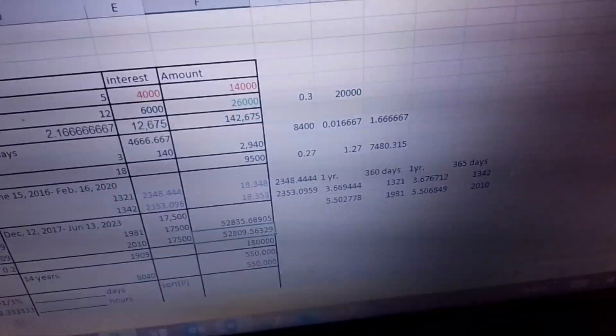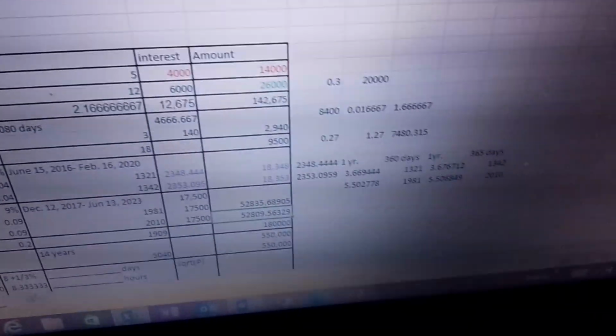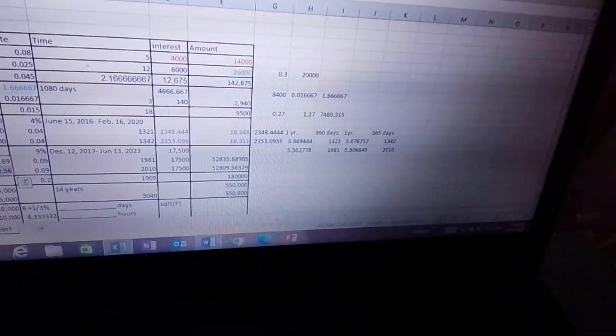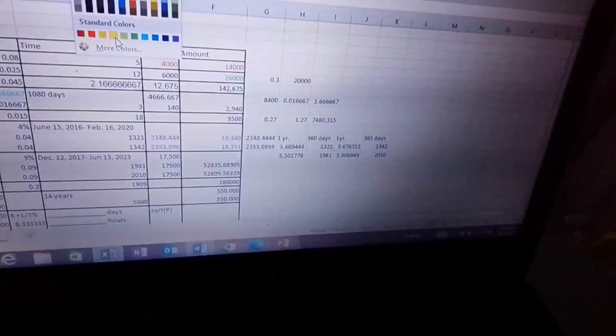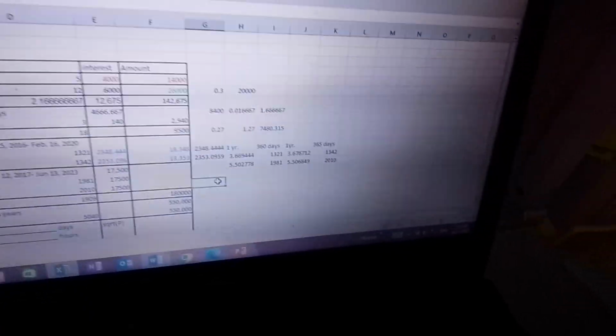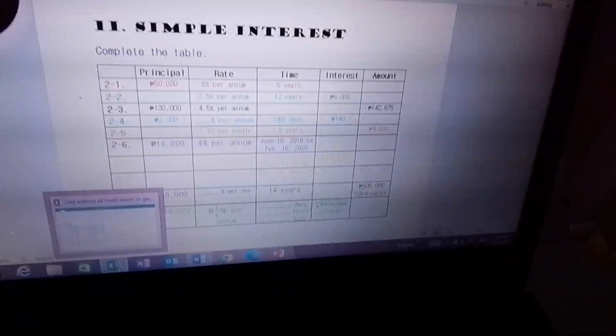Is that correct? Press enter and you get 52,809.56. And that's our answer. Now let's highlight the answers and move on to the next. Okay, so far so good. We've already done 7 problems. Now it's time for some tricky problems. Are you ready? Let's go.